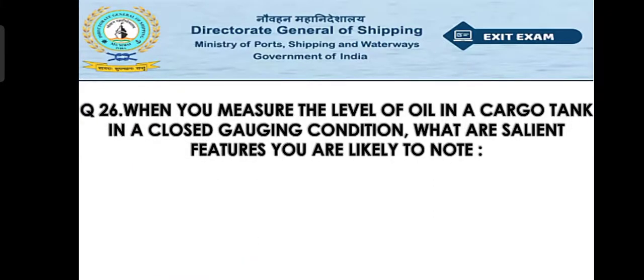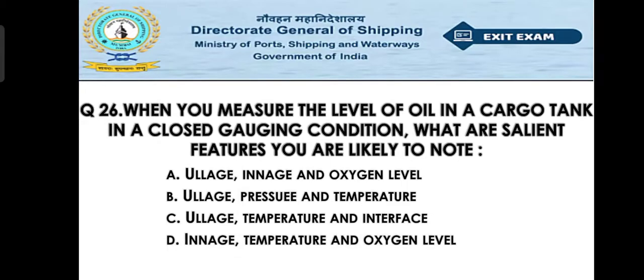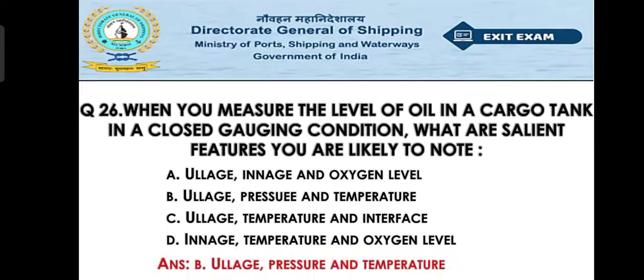Now move to question number 26. When you measure the level of oil in a cargo tank in a closed gauging condition, what salient features are you likely to note? Option A ullage, innage and oxygen level. Option B ullage, pressure and temperature. Option C ullage, temperature and interface. Option D innage, temperature and oxygen level. So the right answer will be option B, that is the ullage, pressure and temperature.